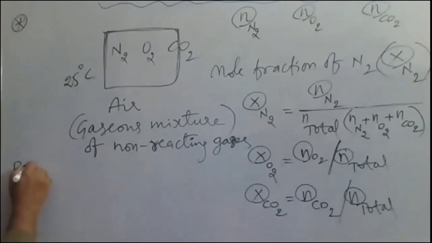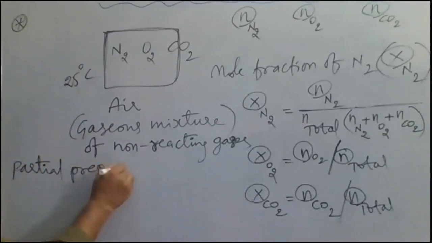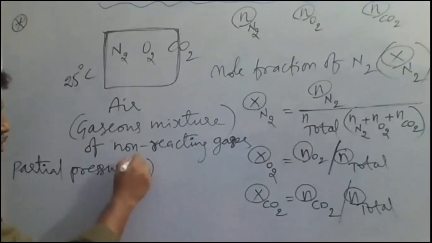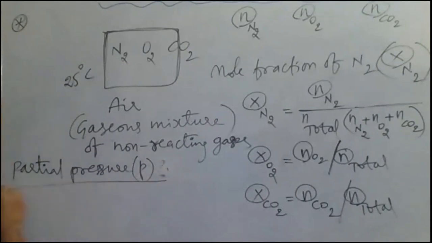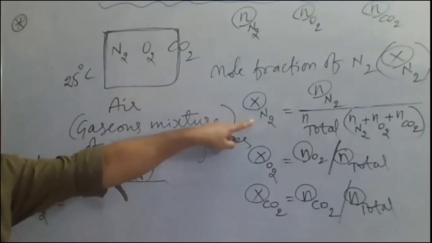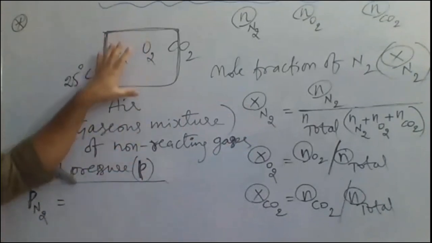Suppose I am taking the partial pressure here. Here you take small p, which indicates partial pressure. So the partial pressure of, suppose, nitrogen I am taking first. The partial pressure of any individual gas is equal to the mole fraction of that particular gas times the total pressure of this mixture.